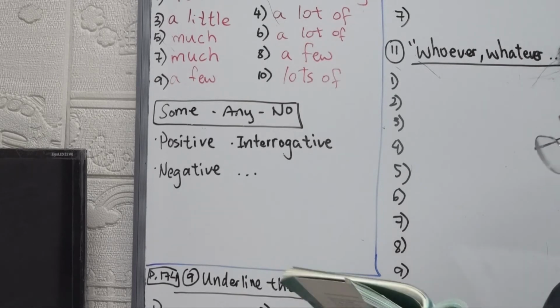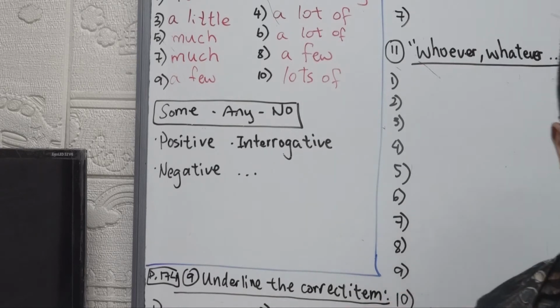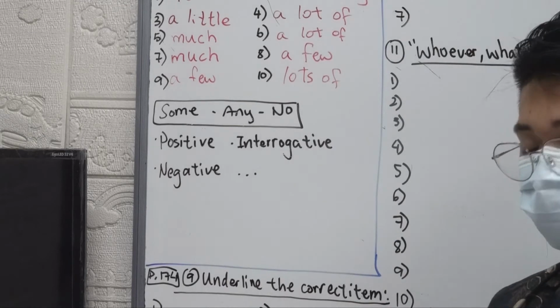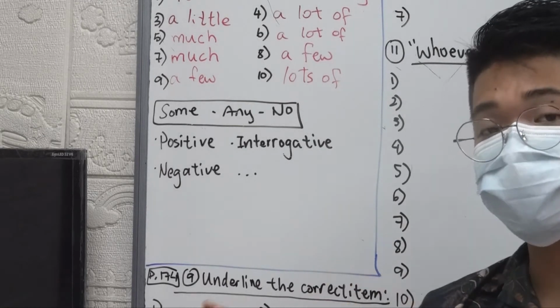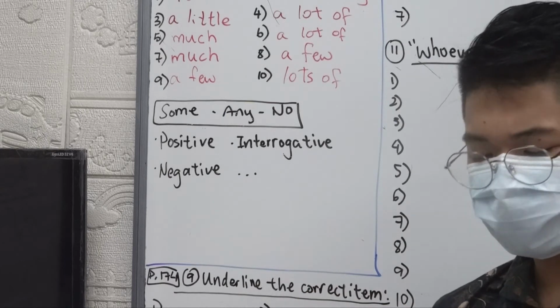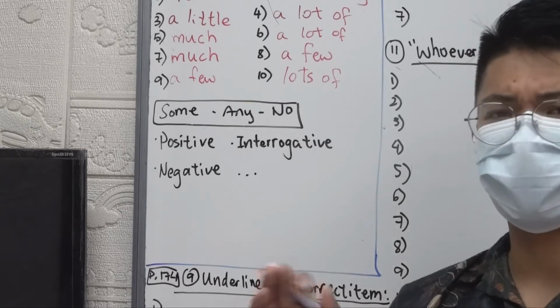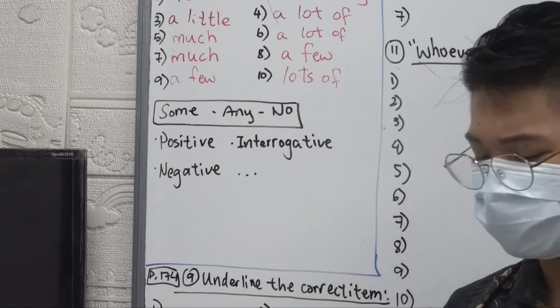Who knows? And then, could I have something to drink? You're requesting. So maybe you go to your friend's house, they forgot to give you some water, and so you want to ask them. And you think they will say yes. So you say, could I have something to eat? If you say anything, it kind of means like they're not offering you anything on purpose.